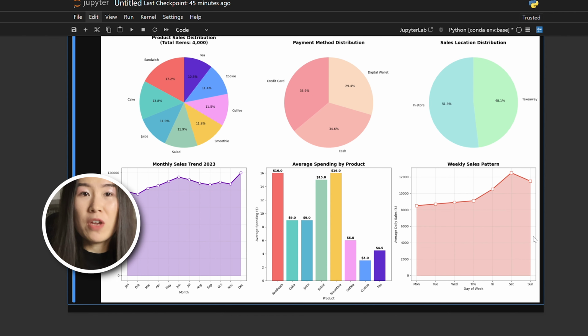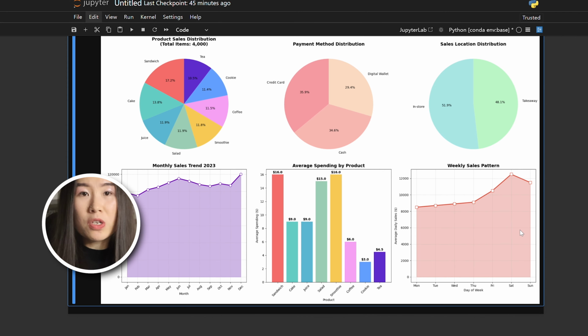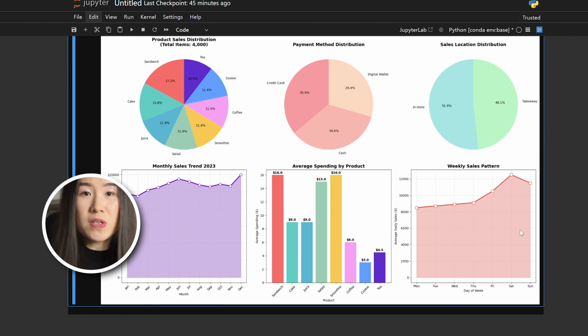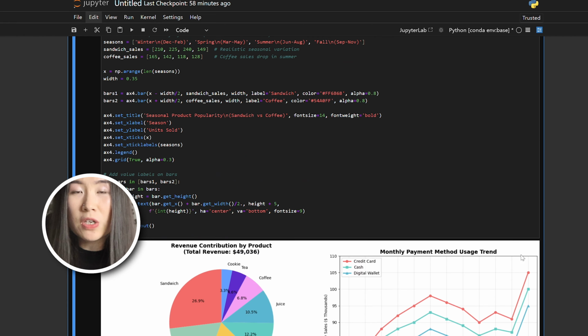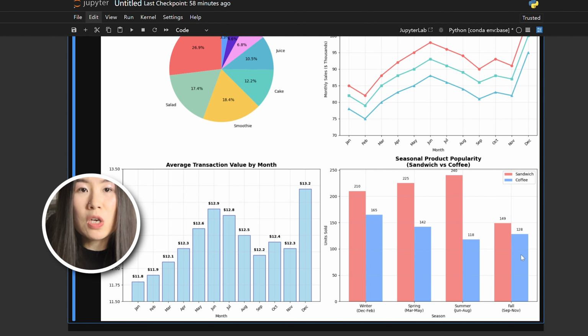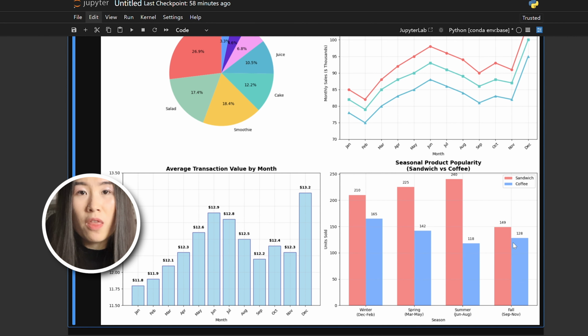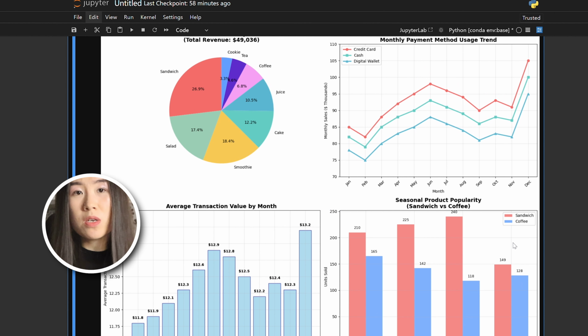From the 3 pie charts above, we can see a very equal distribution of product sales, payment methods, and sales locations. And from the line charts and bar chart below, we can see which item is the most popular one and some important trends. For example, this cafe is most visited in December and during weekends. Then let's check the second part of the data visualization to see if there are additional patterns. Based on these 4 charts, we can tell that most revenue comes from sandwiches, smoothies, and salad. Credit cards are always the most used way of payment, and we see a spike in all 3 payment methods, definitely because of the holiday purchase behavior. From average transaction value, this cafe is most profitable in December, which really makes sense.